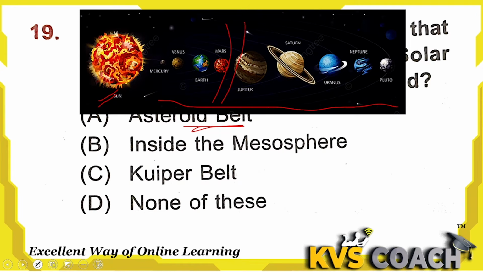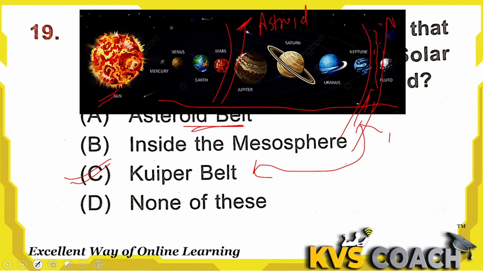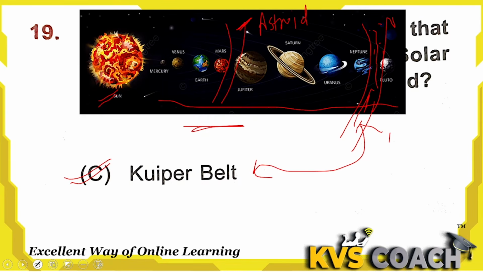Okay, third one is Kuiper belt, and Kuiper belt is the right answer here, where we can find meteoroids and larger space rocks. Okay, beyond Neptune, there is a layer of meteoroids and larger space rocks, and this is known as the Kuiper belt. So the right answer here is option C only. This is the asteroid belt, okay, between Mars and Jupiter. And here beyond Neptune, that is called the Kuiper belt. Option C is the right answer here.